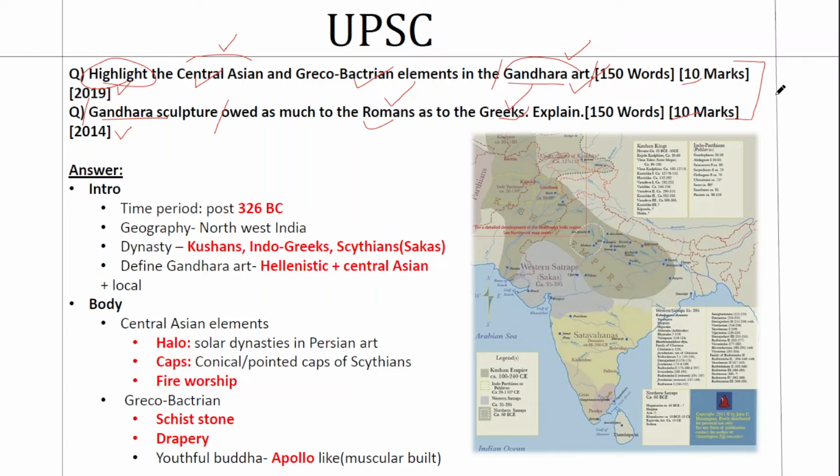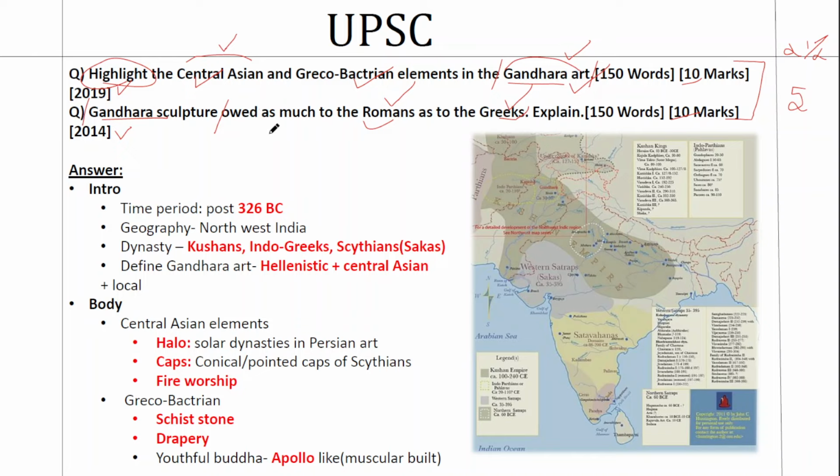Unless you know that differentiation, you are not going to score more than 5 marks. If you know Gandhara art, you will score 2 to 2.5 marks. But if you know more than that, you will score more than 5 marks in this question, because everybody cannot attempt this question. Now let's move into the question. How do we break this down?